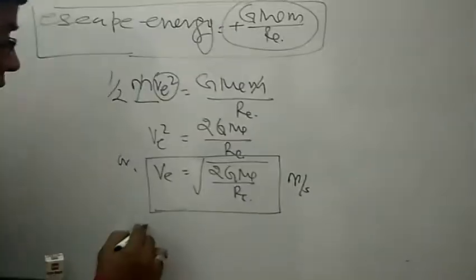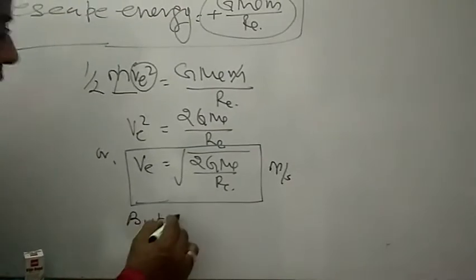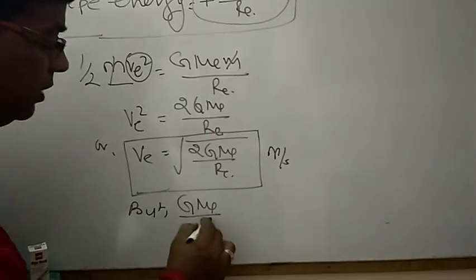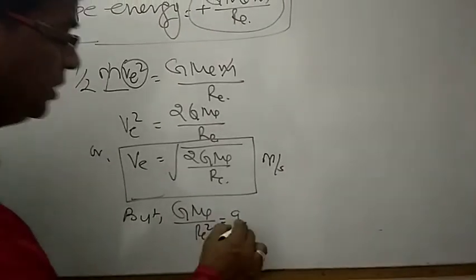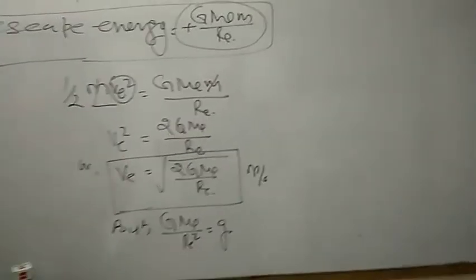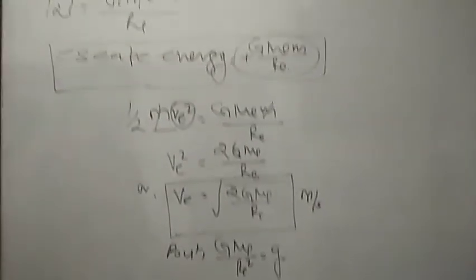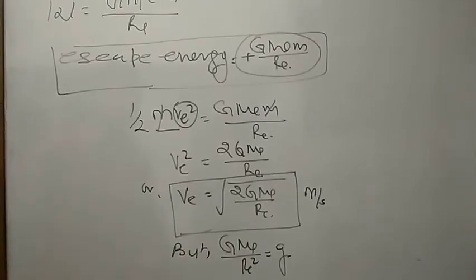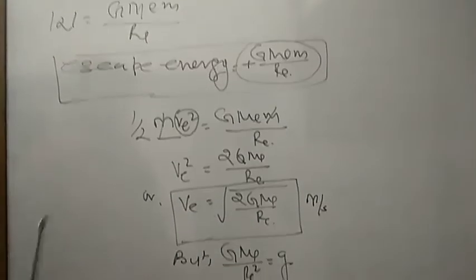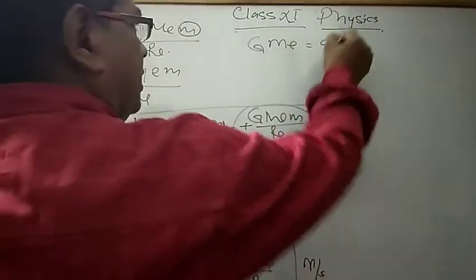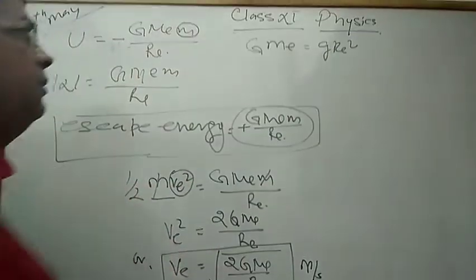Okay? You know what, G M_E upon R_E square is equal to g. It was the relation between small g and capital G, I have studied in universal gravitation. So G M_E is equal to g R_E square. Okay?